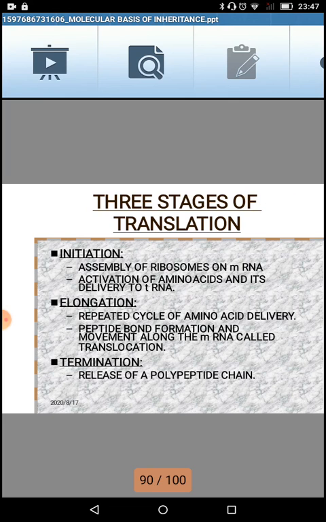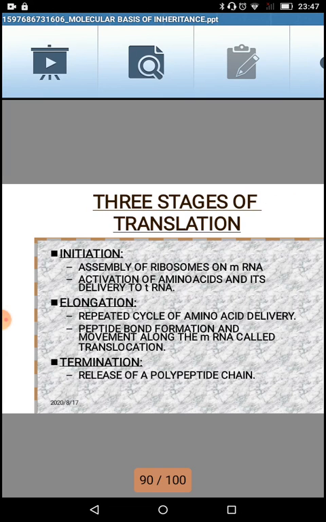What happens in initiation? Let's read the slide. Assembly of ribosomes on messenger RNA. Second, activation of amino acid and its delivery to transfer RNA. Elongation: repeated cycle of amino acid delivery. Second, peptide bond formation and movement along the messenger RNA, which is called translocation. Third one, termination: release of polypeptide chain.